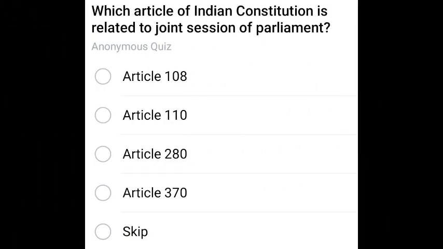Which article of the Indian Constitution is related to joint session of Parliament? Joint session of Parliament is Article 108.